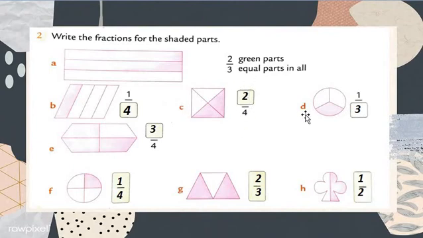Okay, now we move on to question number D. There is one circle. And how many parts does the circle have? The circle has 1, 2 and 3. The circle has 3 equal parts. That's why we are writing a 3 on the downside.